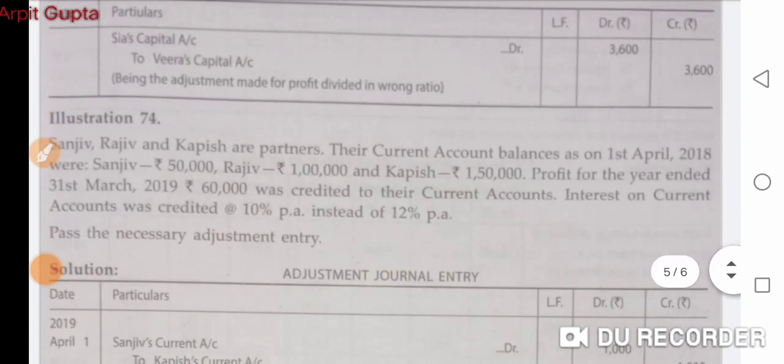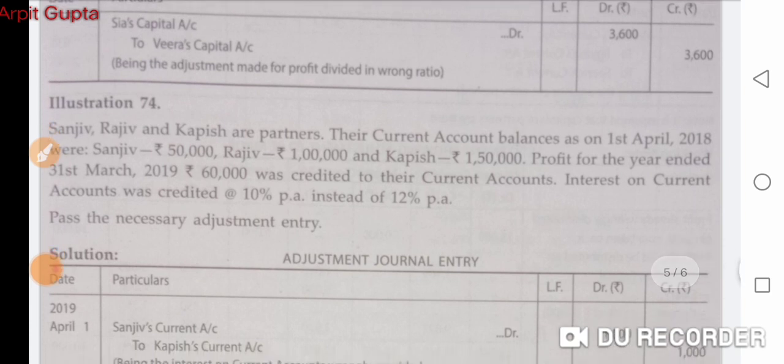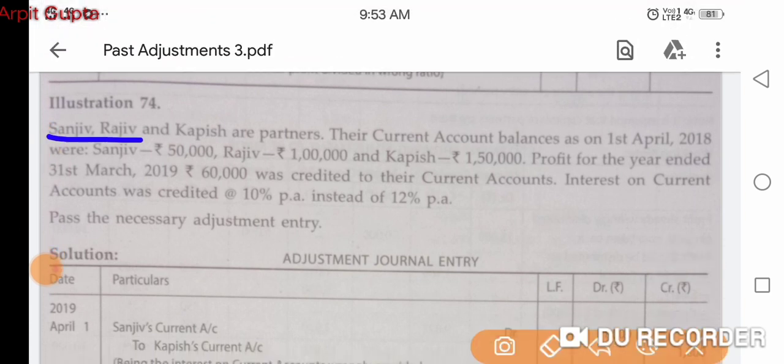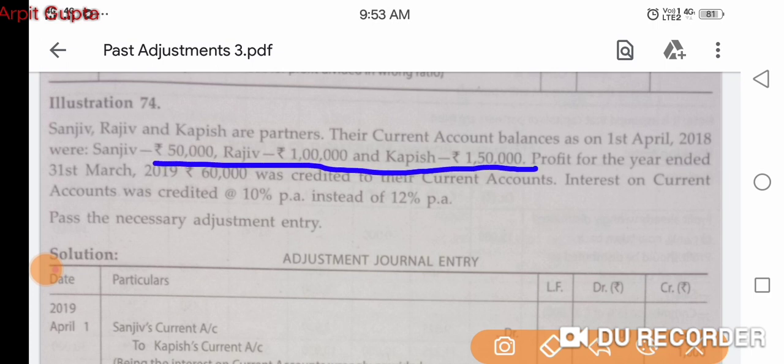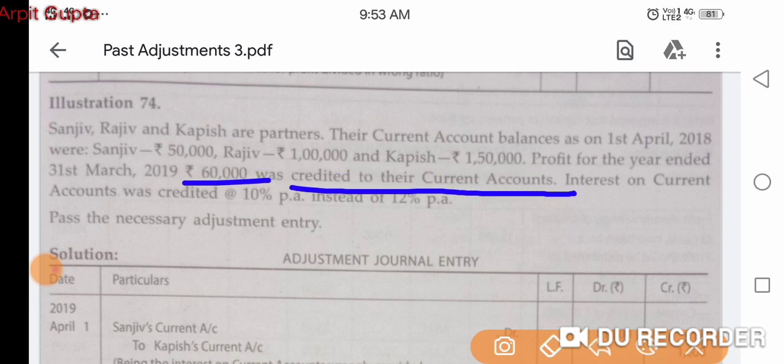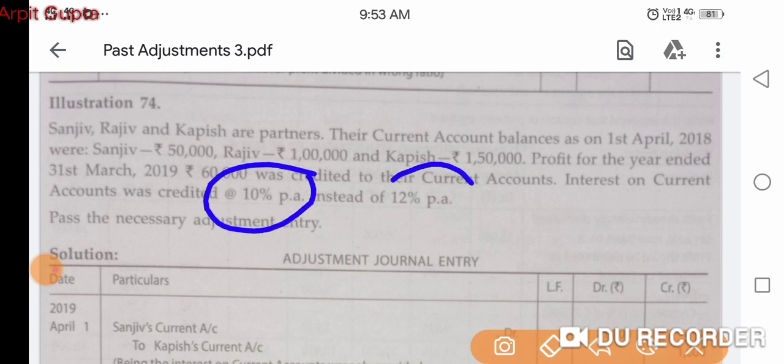Now we can move toward illustration number 74. In illustration 74, there are three partners, Sanjeev, Rajiv and Kapish. Current account balances on 1st April are 50,000, 1 lakh and 1,50,000. These are the three balances. Profit is 60,000 credited to their current account, that means they have already got profit. Interest on current account was credited at 10% instead of 12%. So interest on current account is given to them at 10 instead of 12. That means they should get 12% interest, but they have got only 10%.